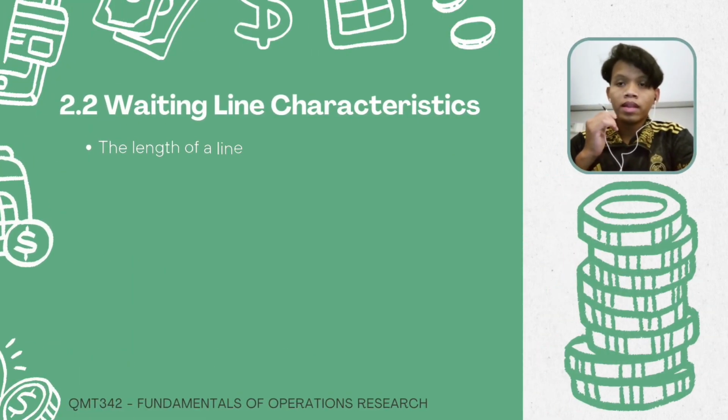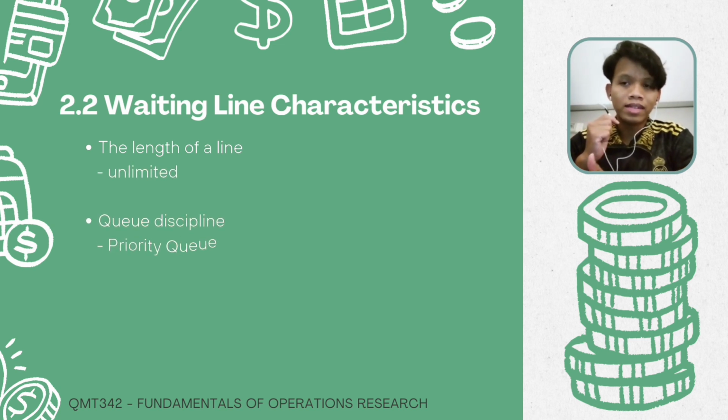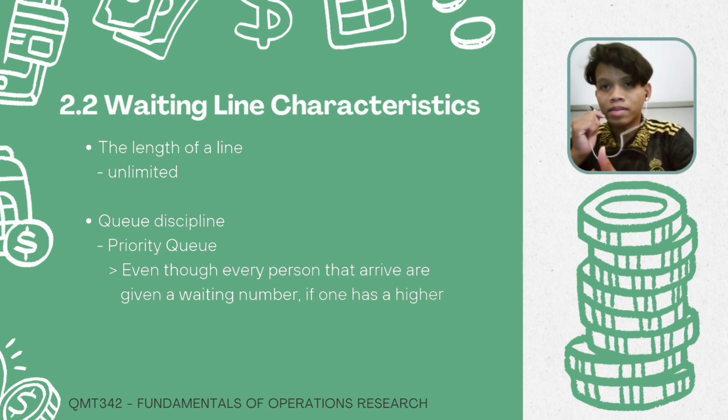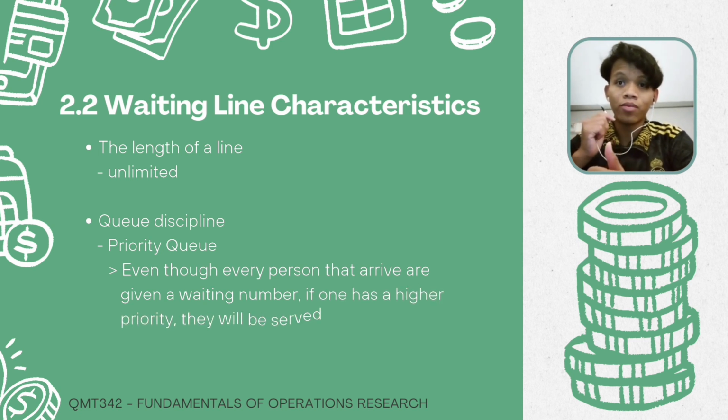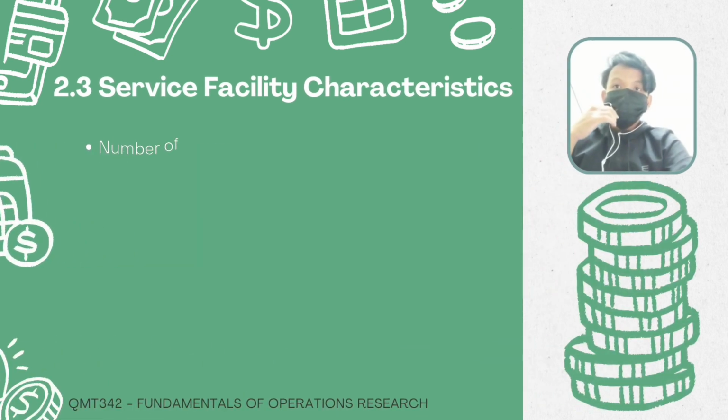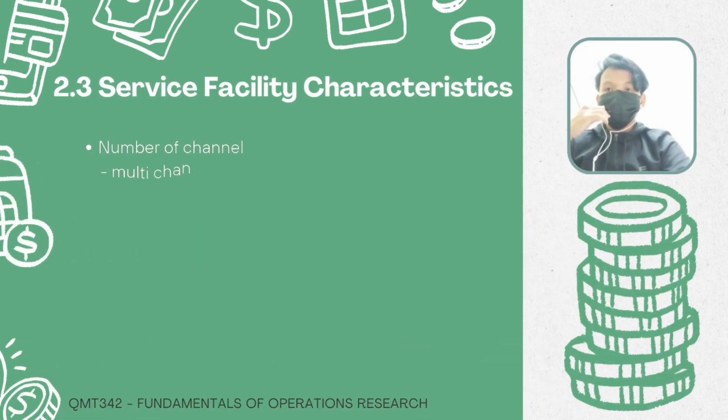Next, waiting line characteristics. First, the length of the line is unlimited. Second, for queue discipline, it is a priority queue. Even though every person that arrives is given a waiting number, if one has a higher priority, they will be served first.